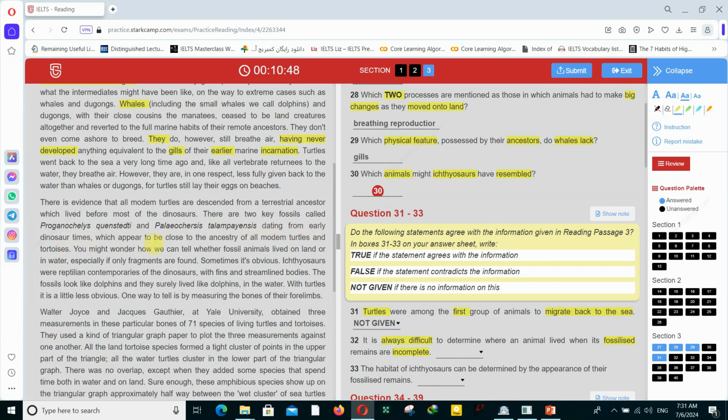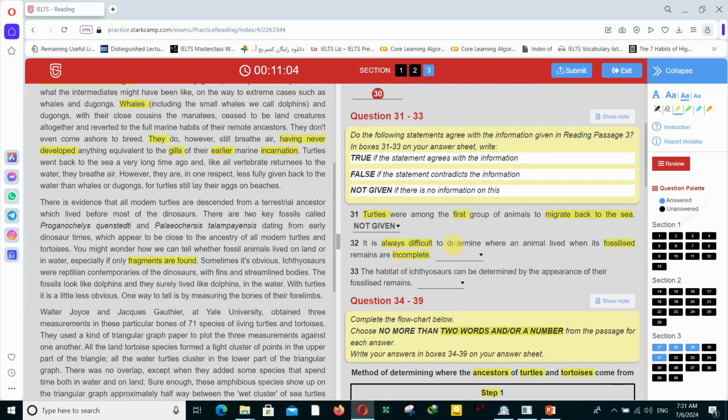You might wonder how we can tell whether fossil animals lived on land or in water, especially if only fragments are found. Be careful, it is always difficult to determine where an animal lived when its fossilized remains are incomplete.